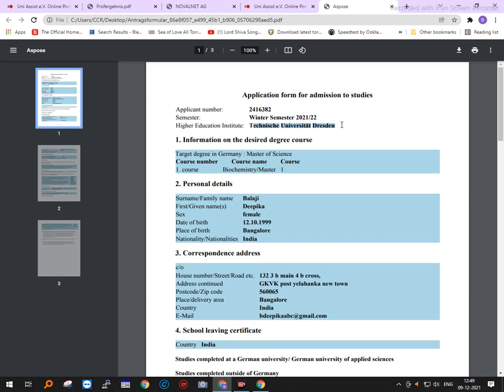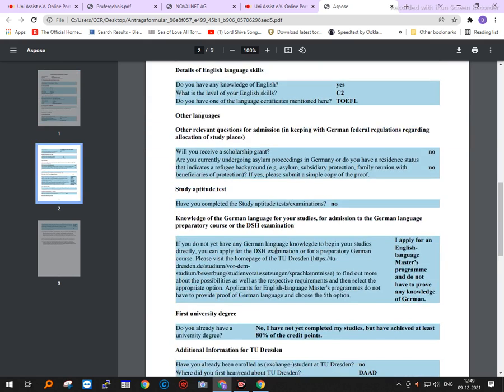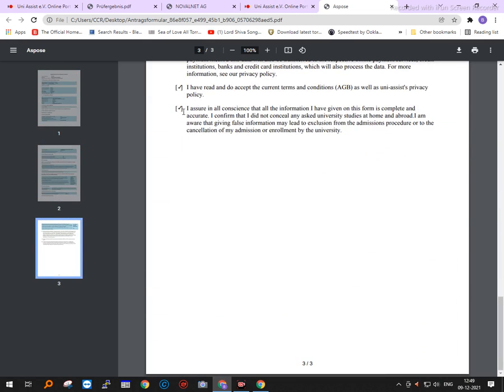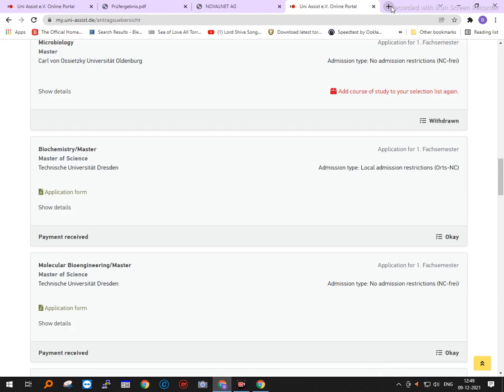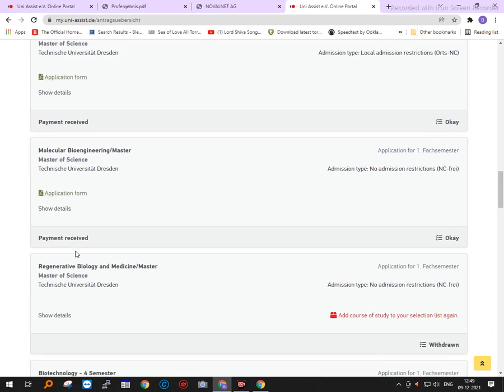As you can see here, Technical University Dresden Biochemistry, and all the other details. Similarly, sign here. You have to sign here and date it. Please remember not to forget signing this and putting the date here. Once you get this, as well as Halle, where is Halle?